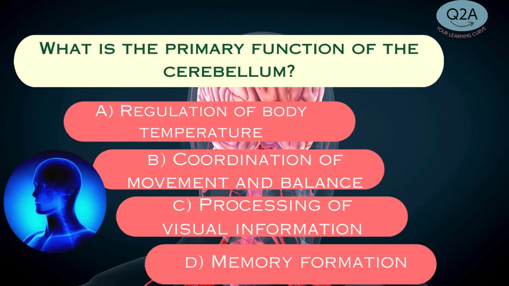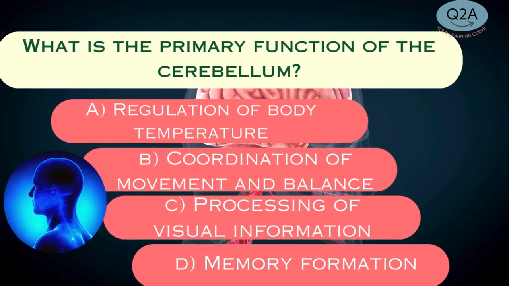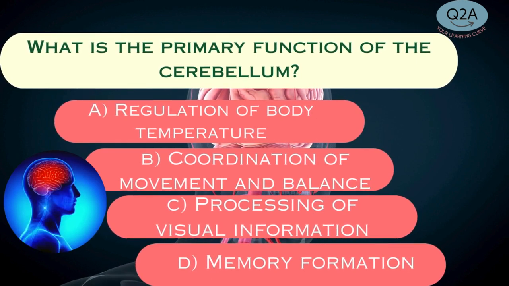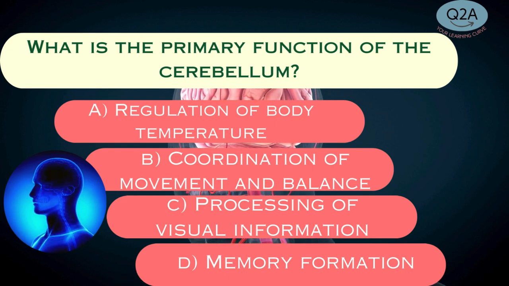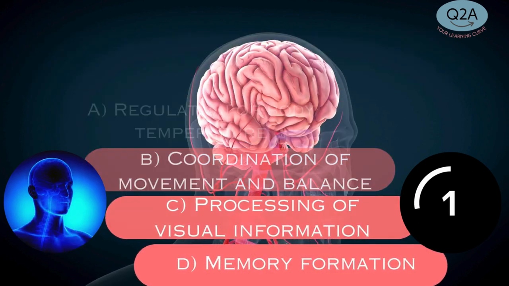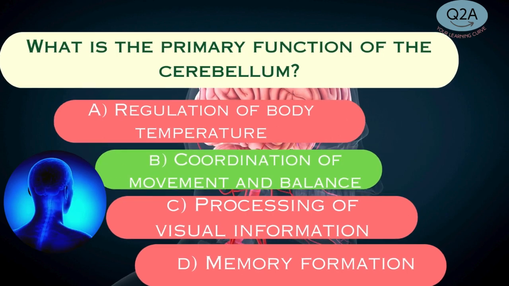What is the primary function of the cerebellum? A. Regulation of body temperature. B. Coordination of movement and balance. C. Processing of visual information. D. Memory formation. Answer B. Coordination of movement and balance.